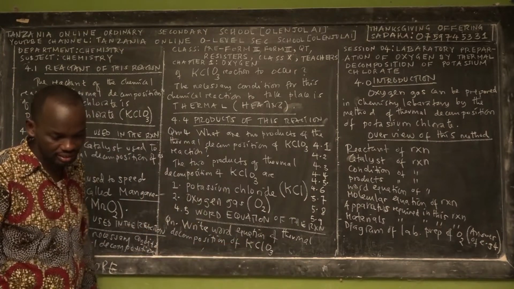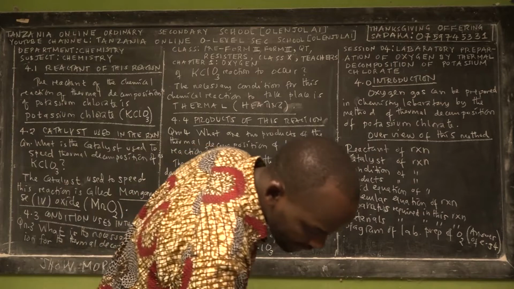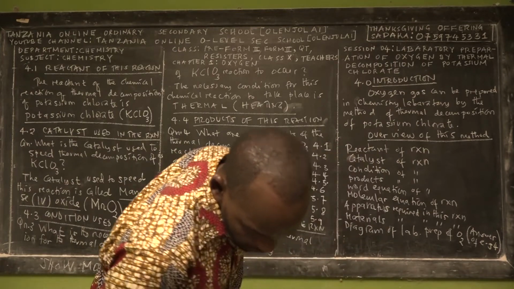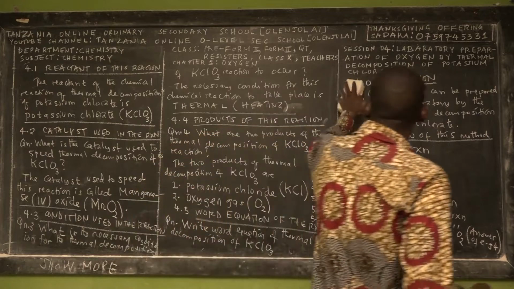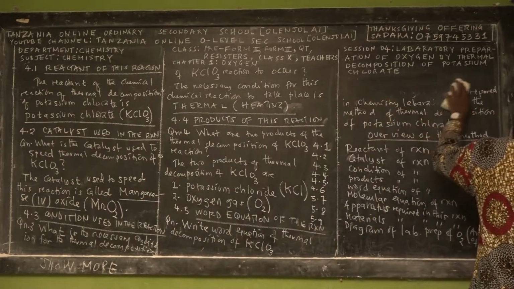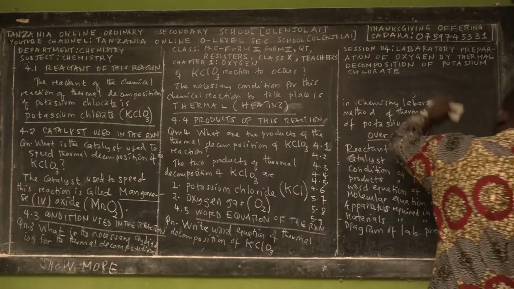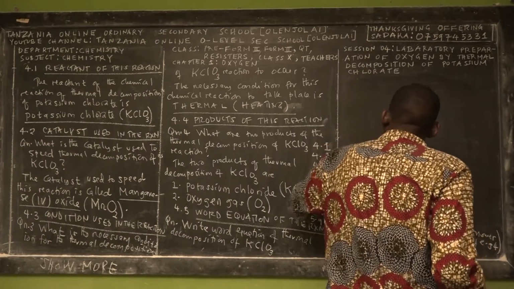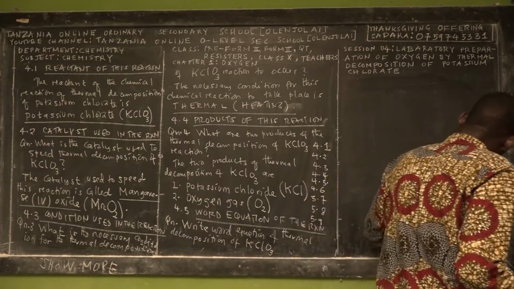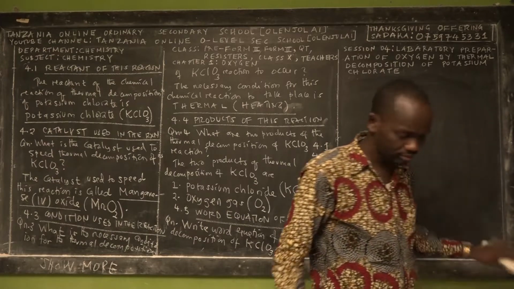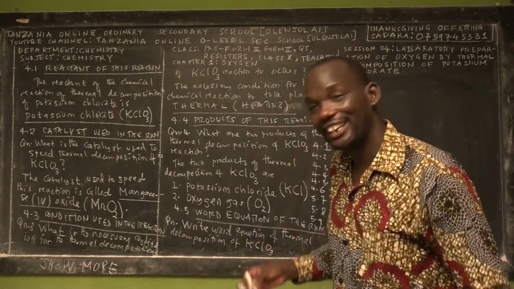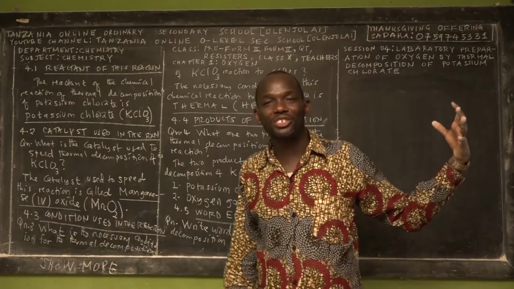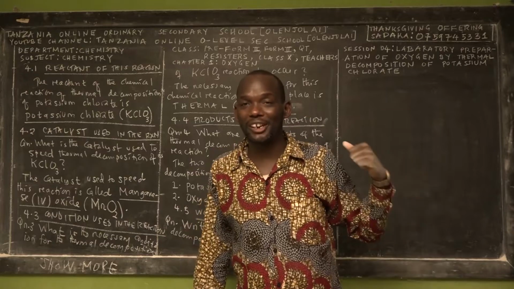Just to budget the space, I wrote it using its molecular formula, which I believe all my ordinary secondary students or middle school students might understand. All right, so ladies and gentlemen, are you ready to learn the word equation of thermodecomposition of potassium chlorate?